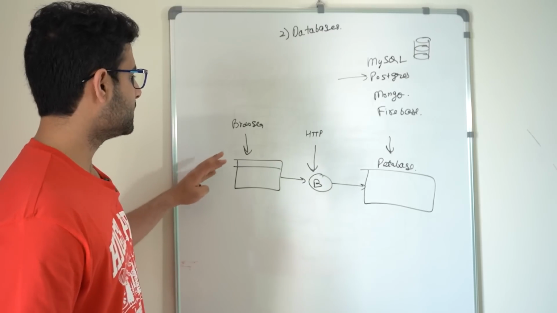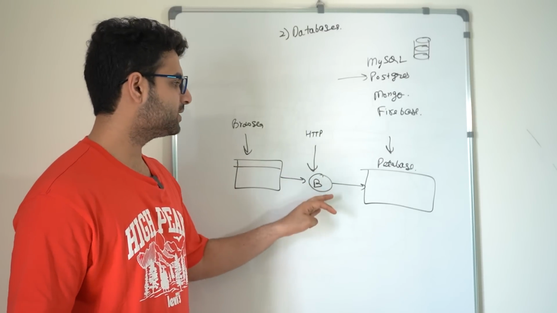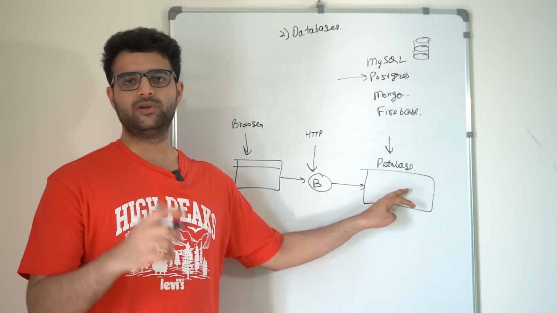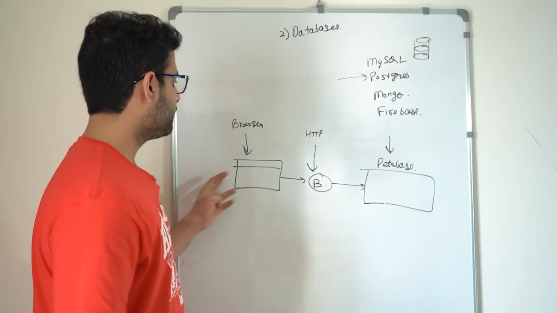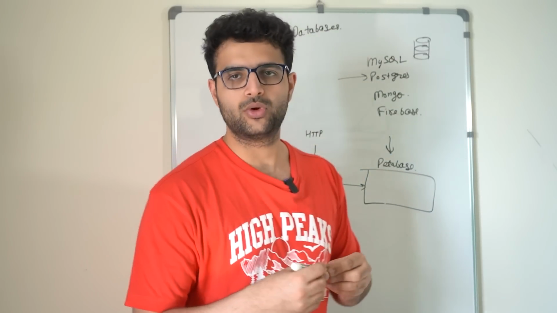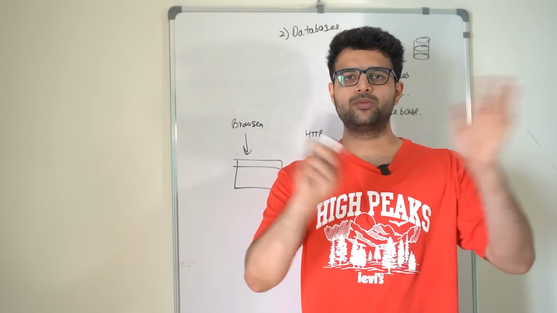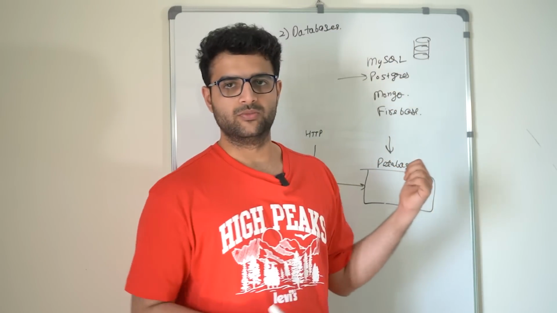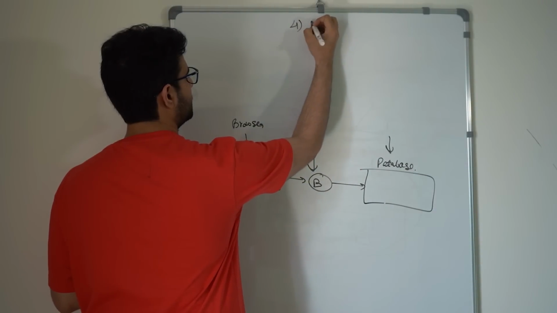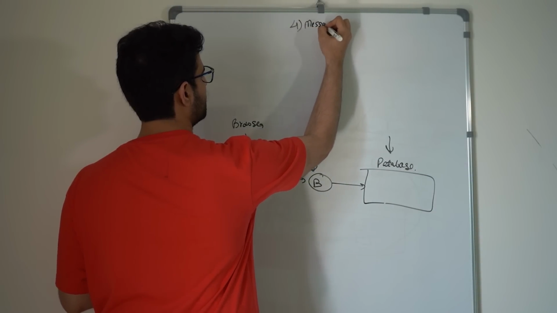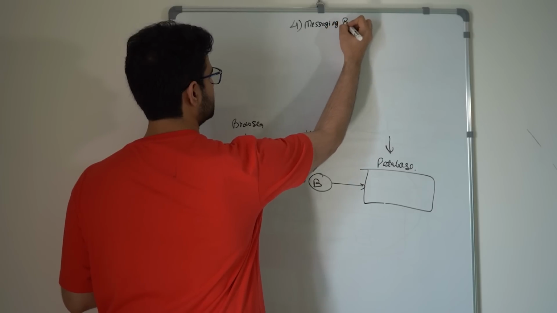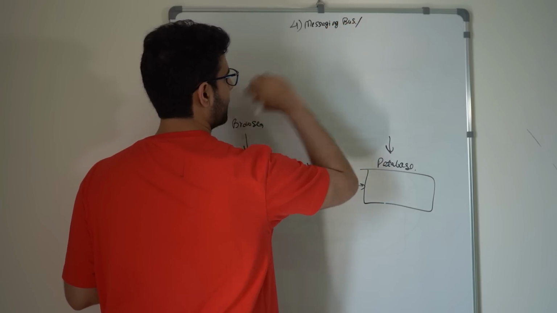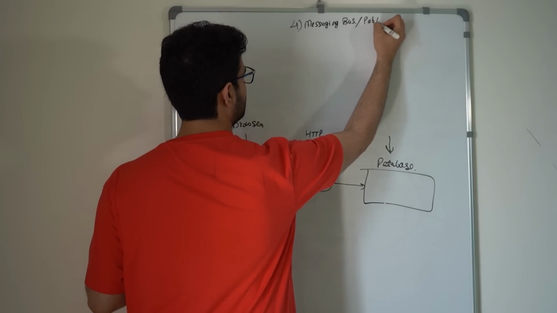So up until this point, we understand browsers, we understand HTTP servers, and we understand databases. Again, we'll be coding this very soon. But before we do that, let me teach a few more things so that you have a basic overview of how an application like Instagram would work. The fourth thing that I wanted to discuss here are messaging buses, or what are called pub subs.